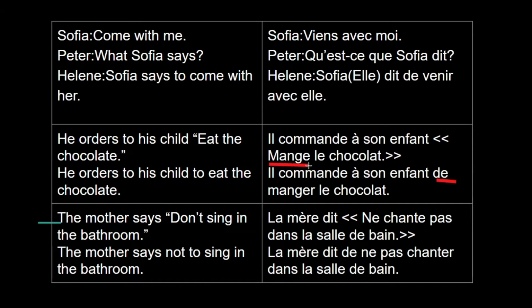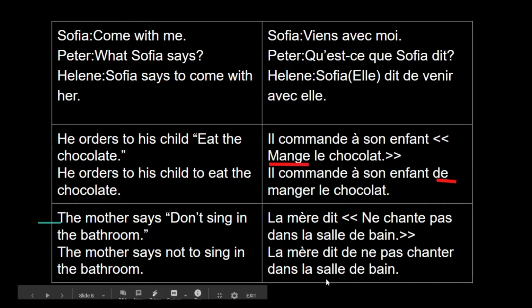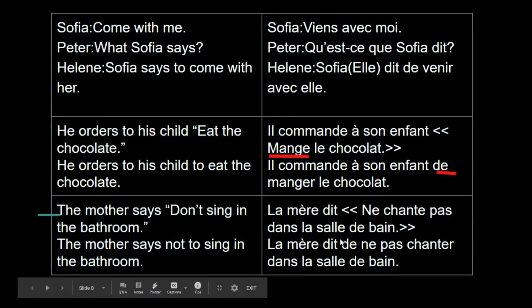This is the conjugation of manger with tu. So it will become the infinitive, it will become manger. And "le chocolat" will remain "le chocolat". So it was "il commande de manger le chocolat". Now let's move to the next.